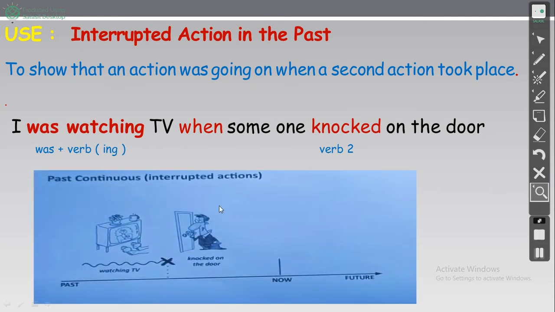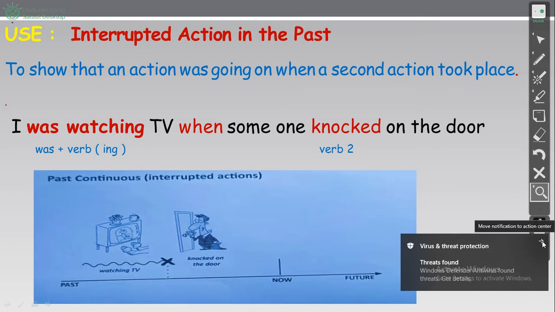You can understand what I am trying to say. Let's read here. I was watching TV when someone knocked on the door. Okay, I was watching TV when someone knocked on the door. We have two actions, watching TV and knocking on the door, right? Now, was watching TV, and the second action, knocked on the door. Okay, now the two actions in the past.